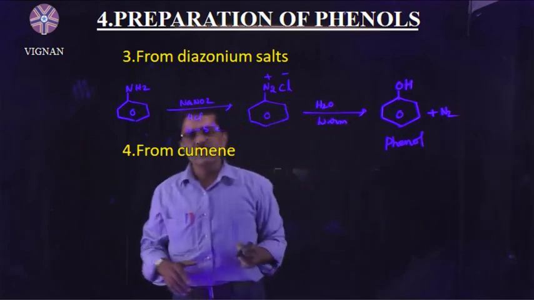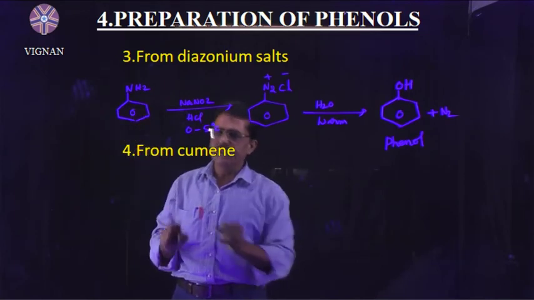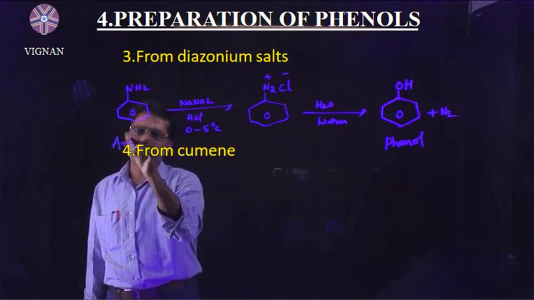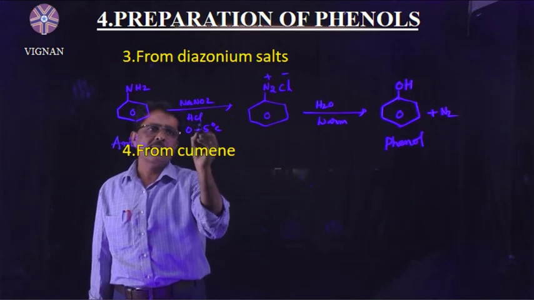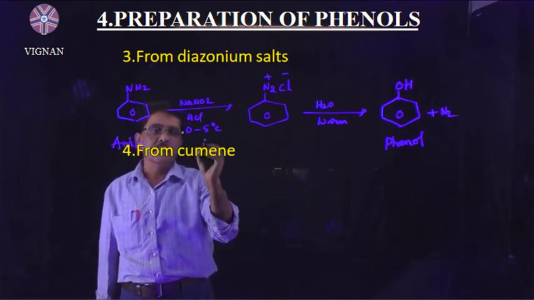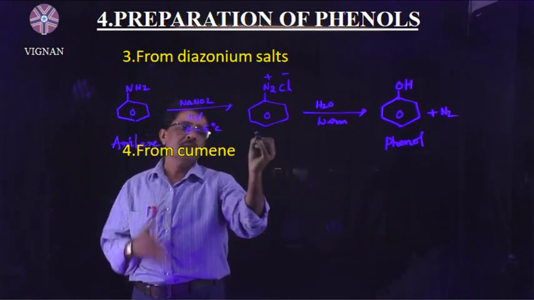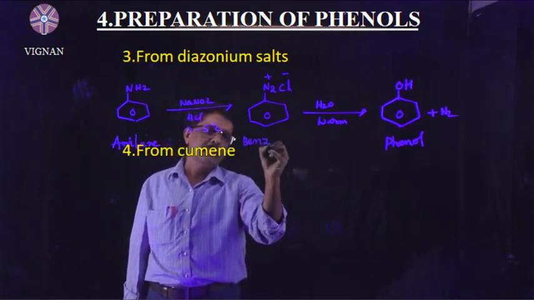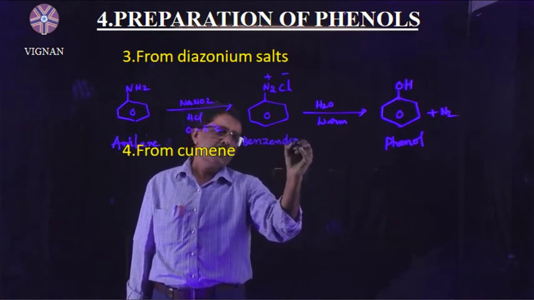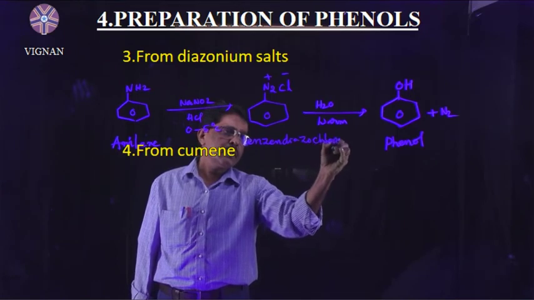This benzene diazonium chloride is obtained from aniline, heated with sodium nitrite and HCl at 0 to 5 degrees centigrade, which is the most important condition. Why? Because at lower temperature only benzene diazonium chloride is stable.